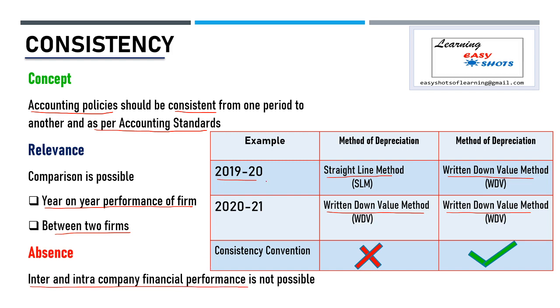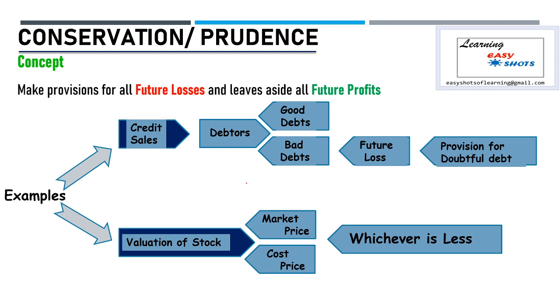Our last convention is the convention of conservation or prudence. According to this convention, the company must make provisions for all the future losses and leave aside all the future profits. It means when we prepare financial statements and there is an expectation that in future there may be a loss or contingencies, then we have to make provisions for that future loss.